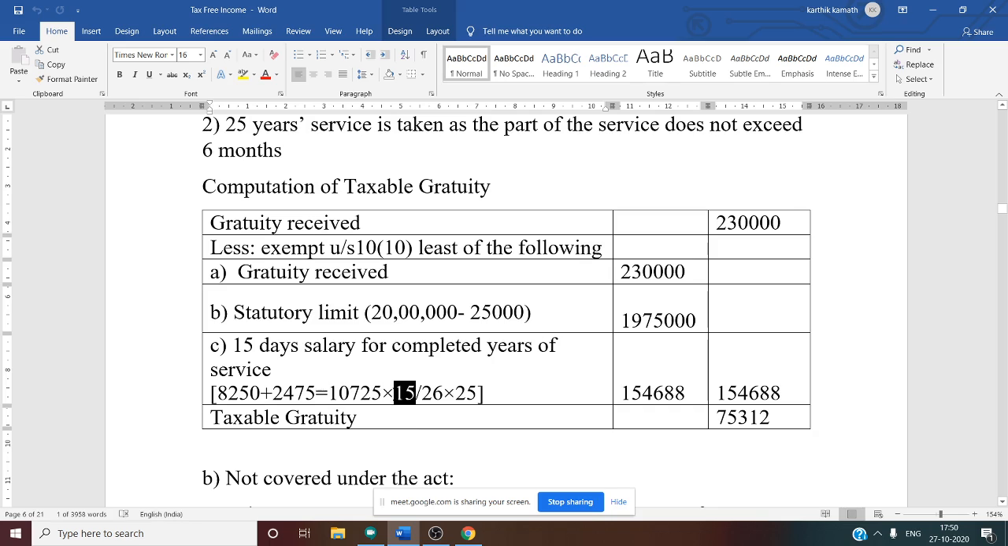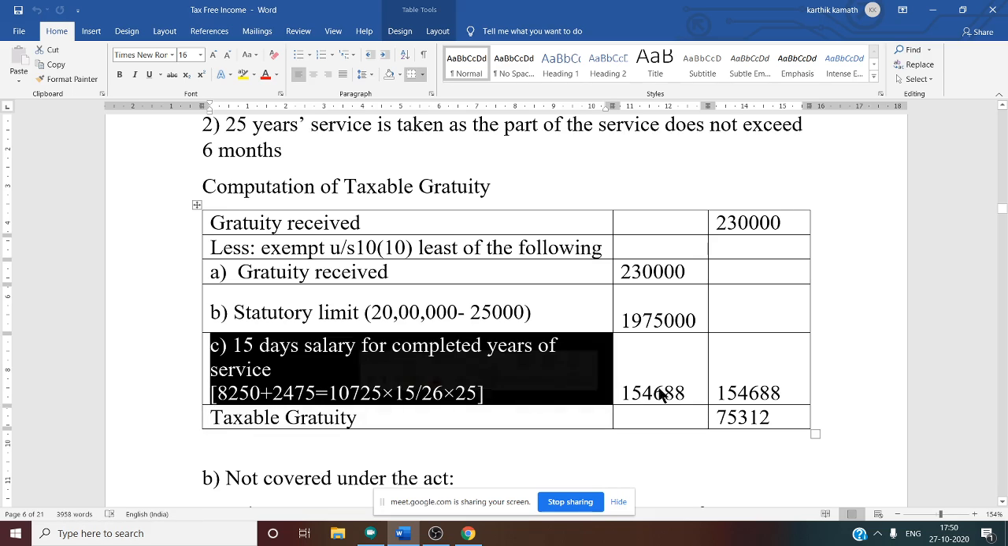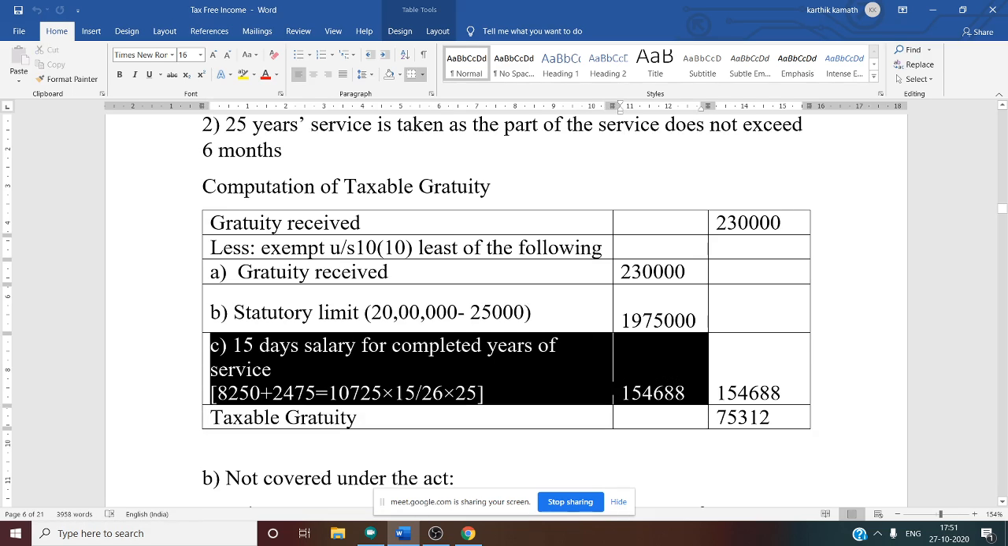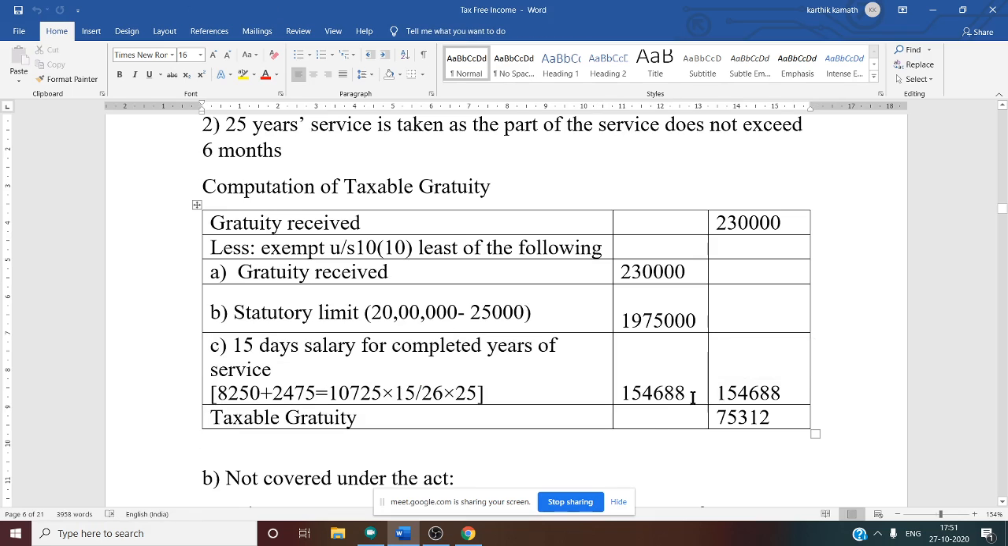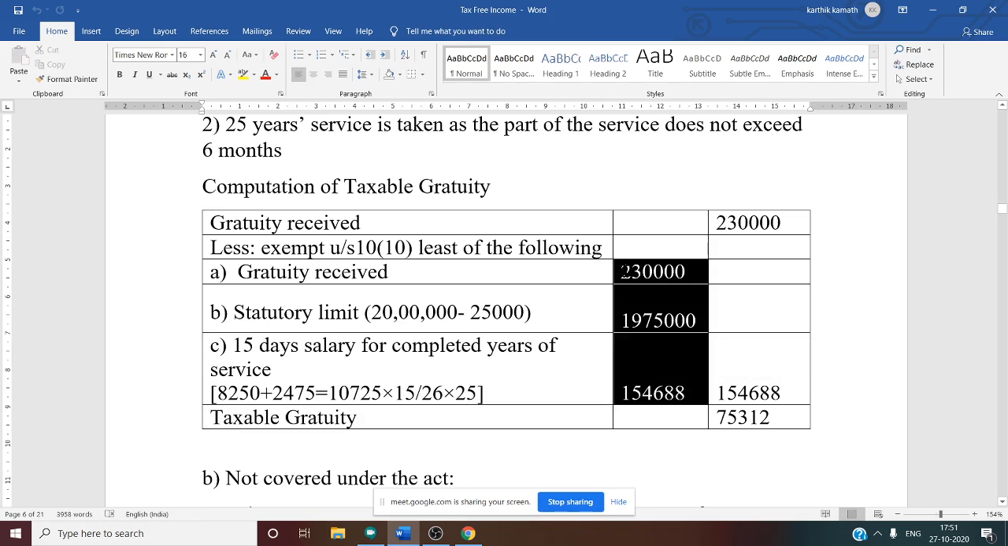Now we want 15 days salary, that is why into 15. Divided by 26. Why divided by 26? Because that is the number of working days in a month. Divided by 26 into 25, completed years of service 25. If you do this calculation, you will get one amount, that is 1,54,688. So now after knowing all three amounts, you need to see which is least.